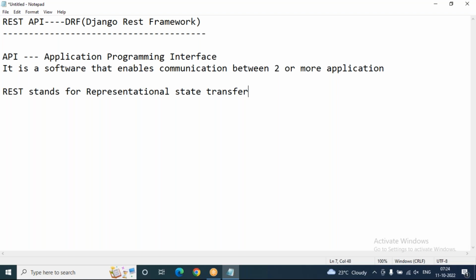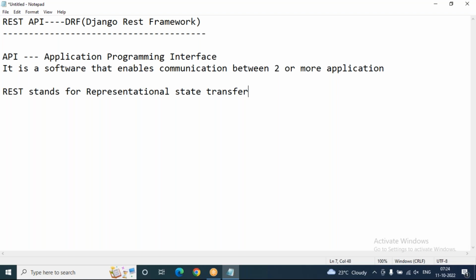With REST services alone, we cannot build any API. Along with Django only, we can build an API. So to work with REST API, Django is compulsory, and to work with Django, Python is compulsory. Ultimately, if you want to work with REST API, Python and Django are both required. If either one is missing, we cannot build APIs. So this is a basic introduction to REST API.